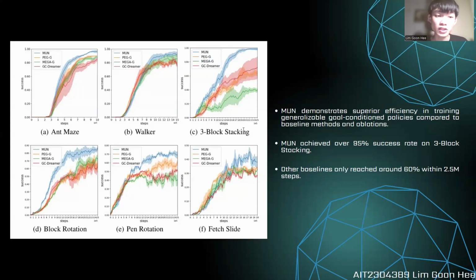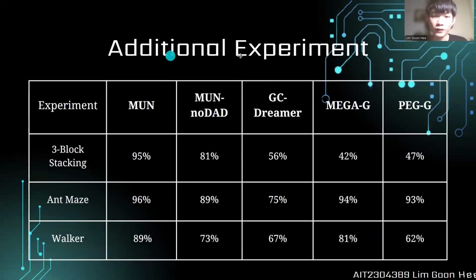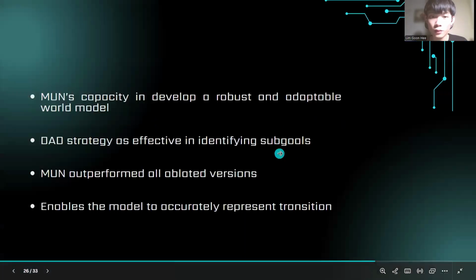So, MUN also achieved the lowest one-step prediction error and maintained the lowest compound prediction error across all the 6 types here. We can also find the results of the additional experiments here. We can see MUN outperforms all the ablations and the baselines with the highest success rate. So from here we can see the impact.